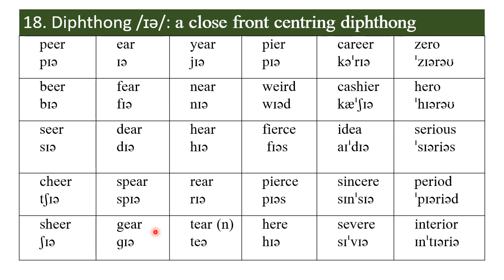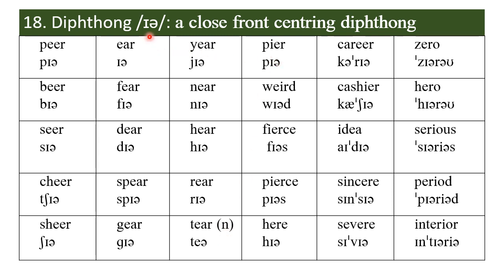This is gear, not gear. In the E A R in year, in near, in here, in rear, in tear. This refers to the drop of liquid that comes from your eye when you cry. But when tear means to cut, it's pronounced tear, using the next diphthong we are going to look at.